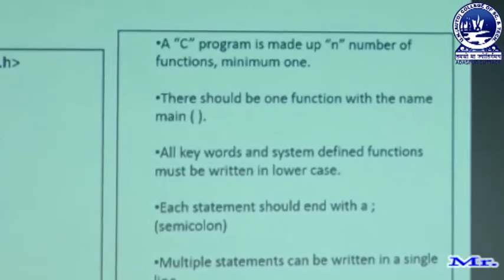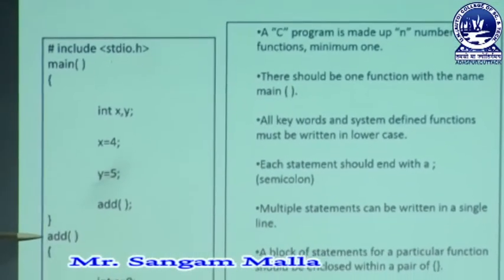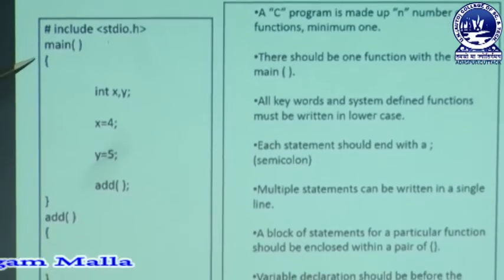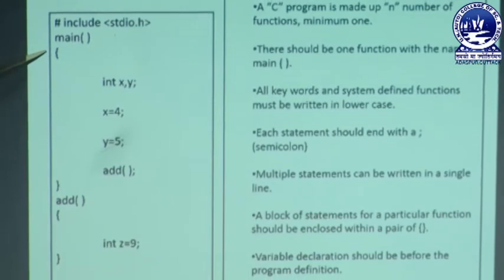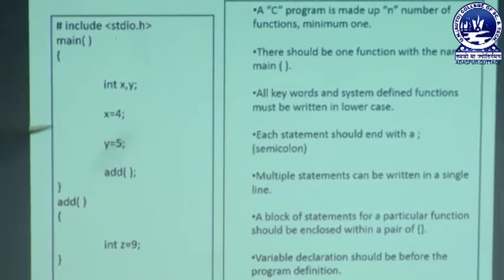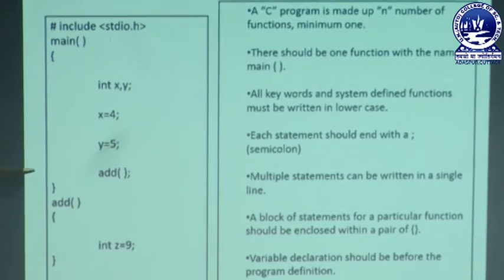So what do you mean by functions? Here there is a main function and another one is your add function. So a function starts with a curly bracket and ends with a curly bracket. So this program has two functions, that is a main function and another one is your add function. So a C program can have any number of functions. So here there are two functions in a single program. So we can add any number of functions according to the user requirement in a C programming language.